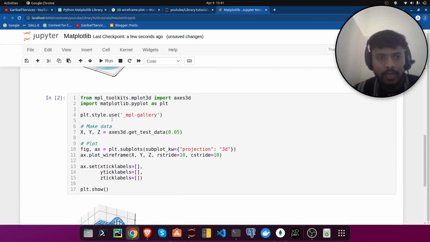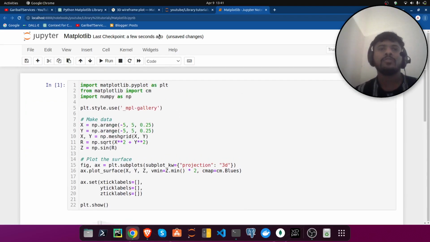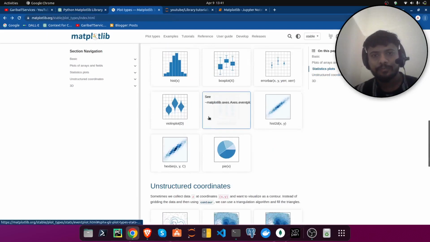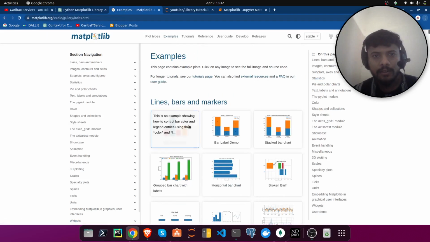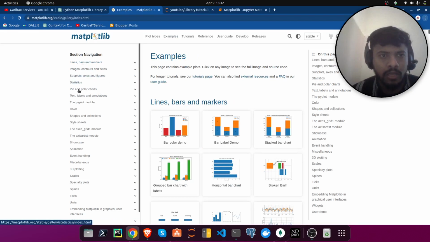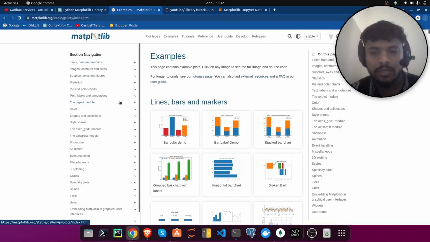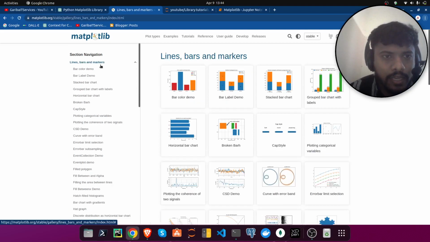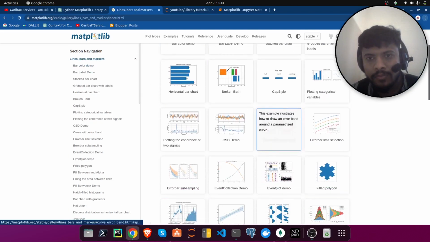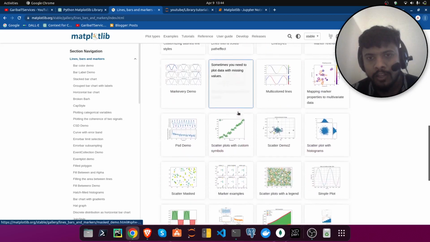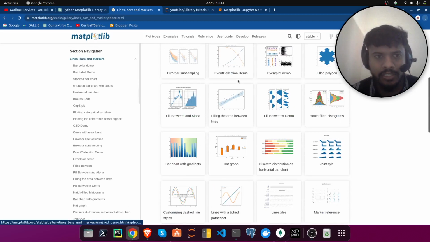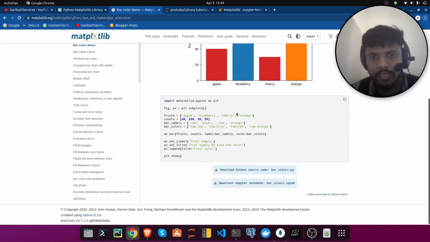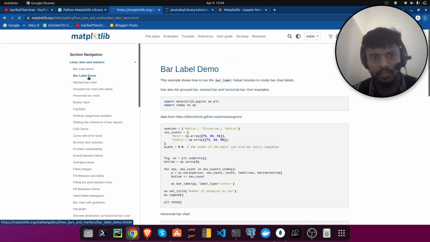So here you can use your own data set, and you can see which plot is used for which purpose. You can watch that also. In examples you will go there, and you will explore all the plots here, like bar and the other plots. So for lines you can get the line graphs and all the details about that graph and when we can use that. You can search easily on the internet for bar color demo. You can take this demo here, visualize it, and learn it easily.